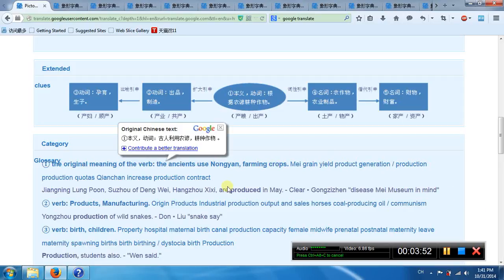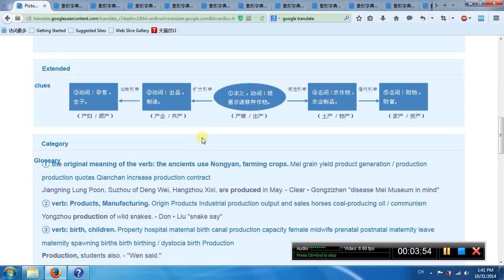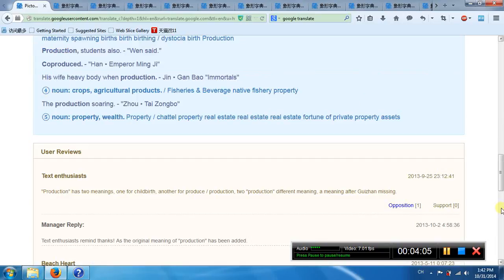So his first meaning is ancient use of experience to farm. Second meaning produce, manufacturing. Third meaning birth, children, verb. Fourth meaning crops, agriculture, produce, product. Fifth meaning property, wealth.